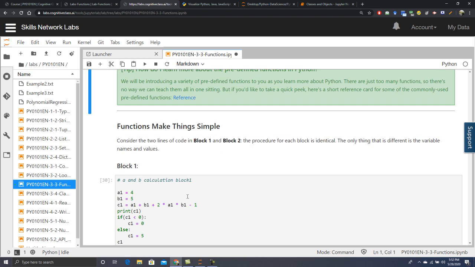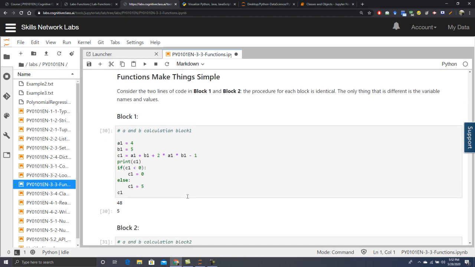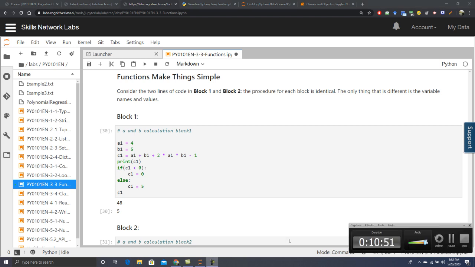Okay, so I hope you got it. Now we move towards blocks and other concepts of functions in the next part. Thank you.